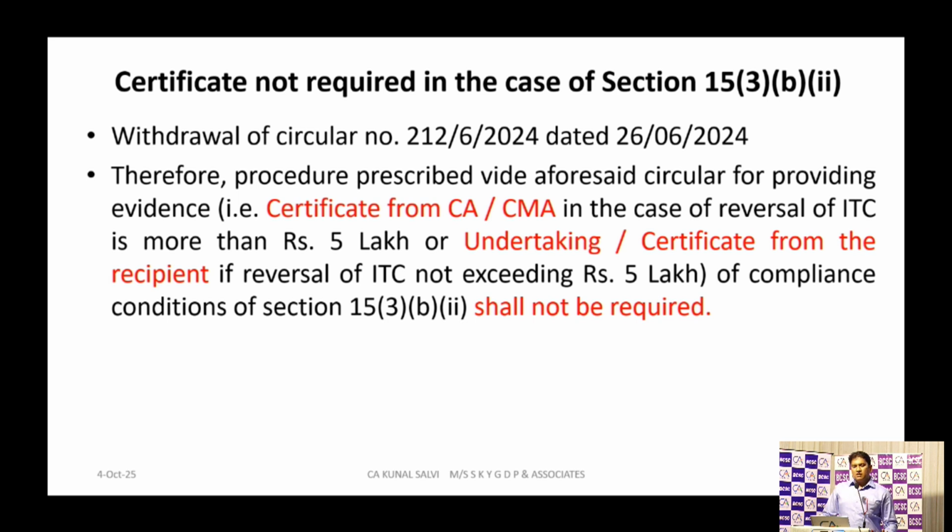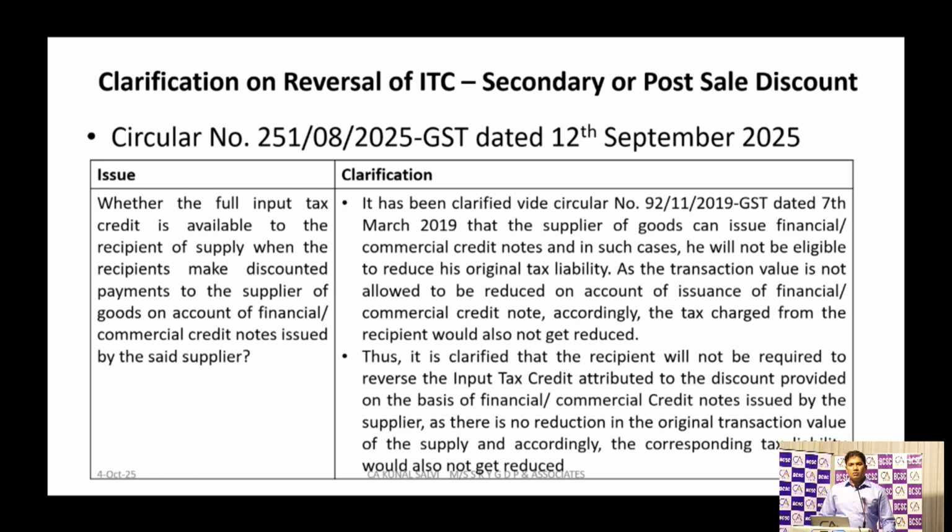So they have withdrawn circular number 212, where there was a condition for submission of a CA certificate or CMA certificate or the self certificate by the recipient. This will not be required once it is applicable, I think from 1st October only, because they have not given any specific period. The notification circular says they have withdrawn the earlier circular 212, but the effective date I think may be 1st October 2025. For the past period we have to produce the CA/CMA certificate.